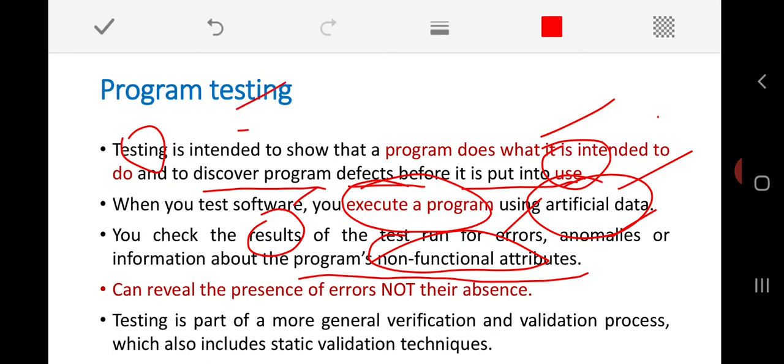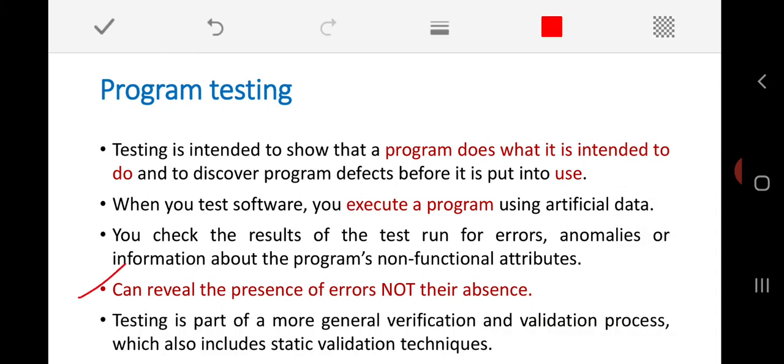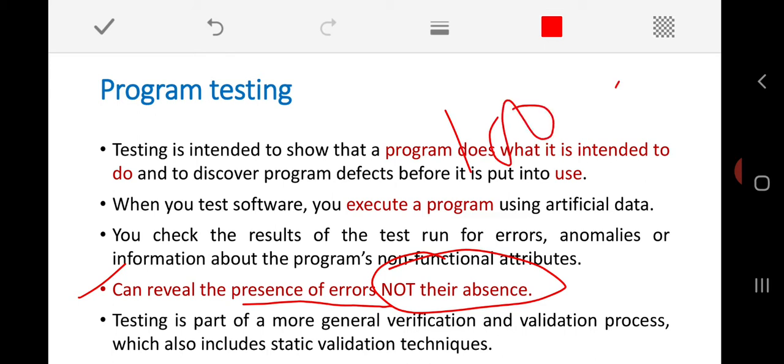Is it clear? And the very important aspect: the testing is going to reveal the presence of errors but not their absence. After testing, if there are no errors, you cannot say that your software is 100% perfect, because testing will never reveal that there are no errors at all.